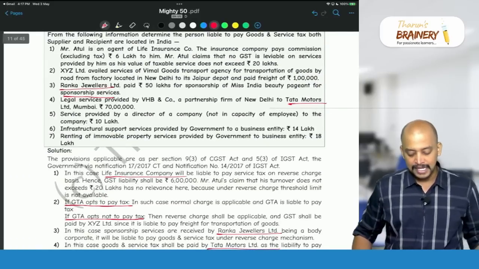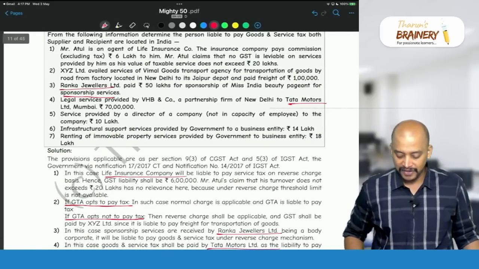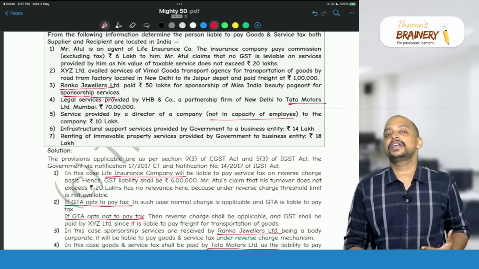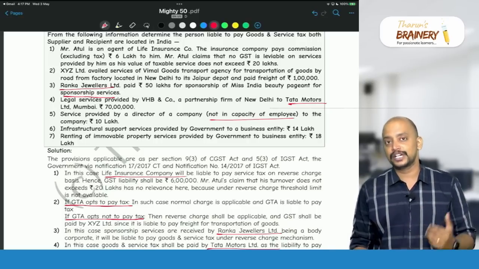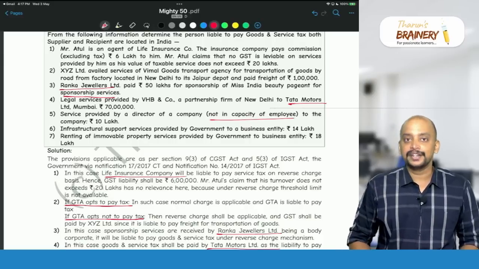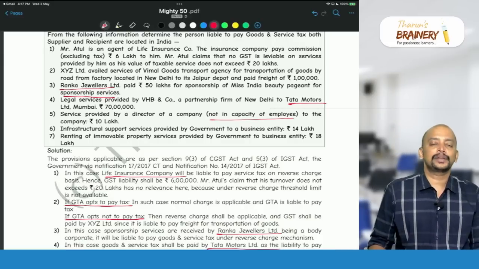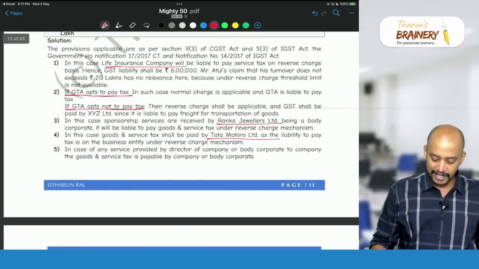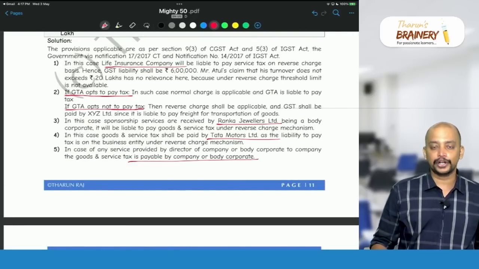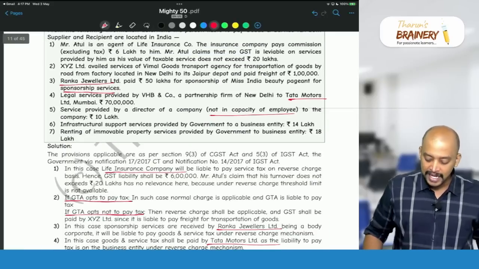Then number 5, service provided by a director of a company not in the capacity as an employee. What if the director is working as an employee? Then it is not a supply, it is excluded from supply. So not in the capacity as an employee, but to the company. Again, director services to a company or body corporate are covered under RCM, where the company or body corporate is required to pay GST.